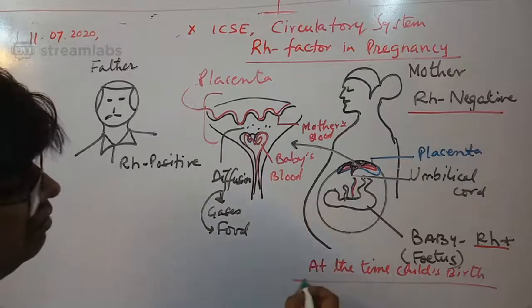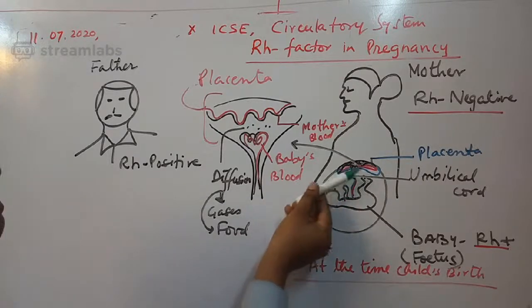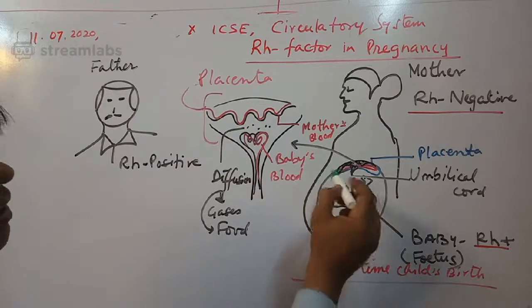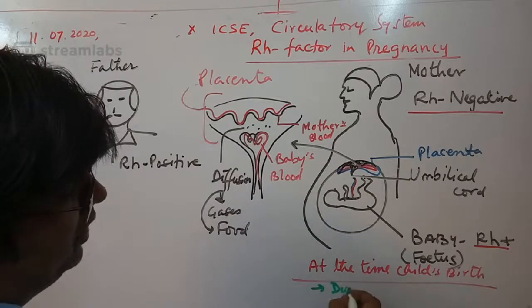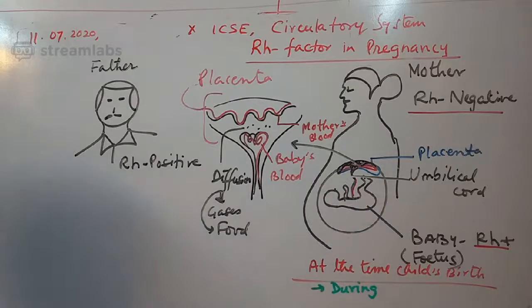When the child is delivered, there is some bleeding in the placenta and from the umbilical cord. During childbirth and during bleeding, the placenta is removed from the mother's womb.